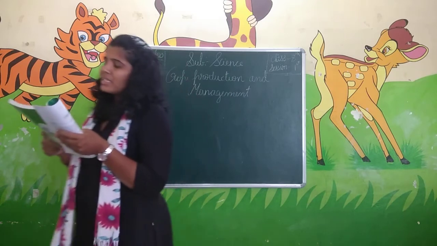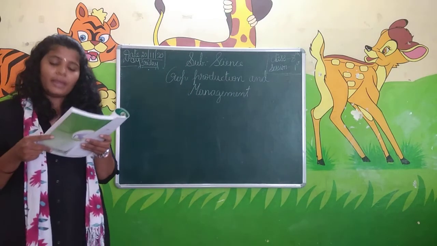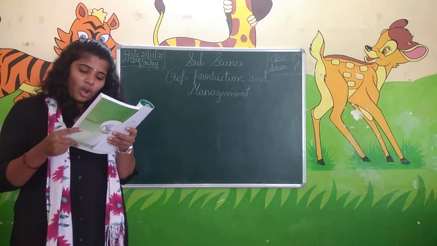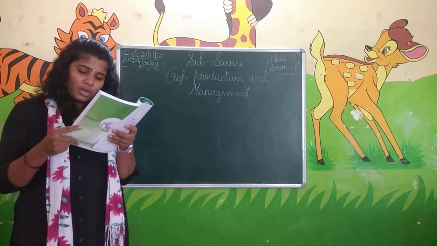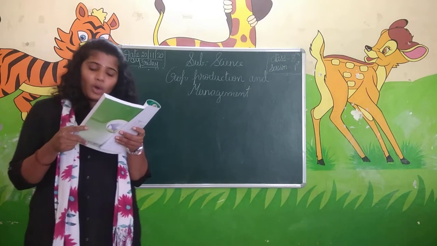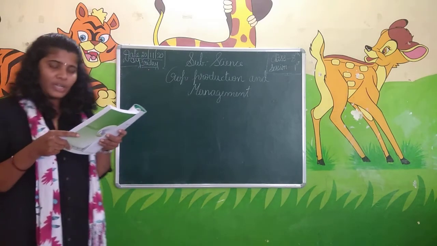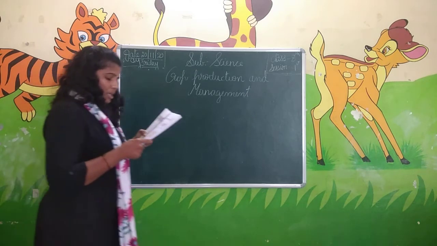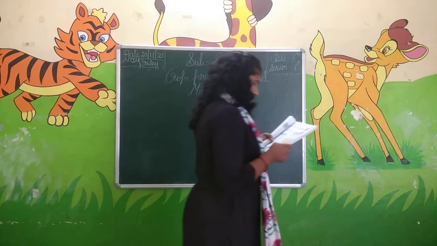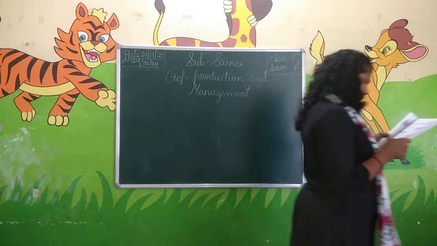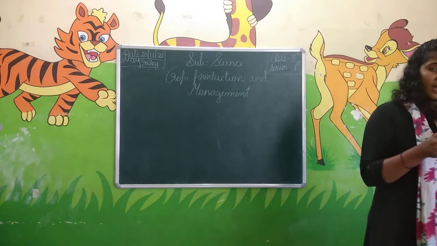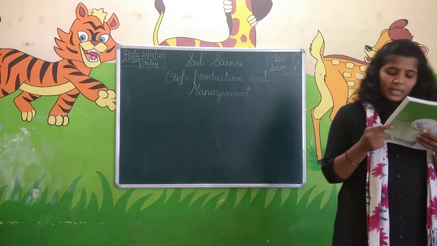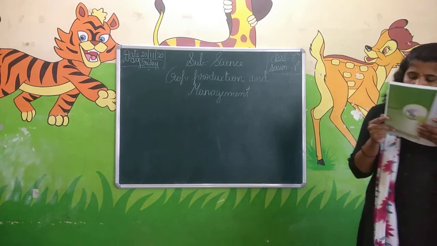When the same kind of plants are grown on a large scale, in a large place, that is called a crop. For example, a crop of wheat means that all the plants grown in a field are wheat. If we are cultivating wheat, it means that in a large area we are growing only wheat. That is called a crop of wheat.